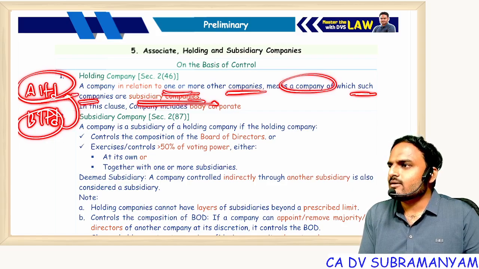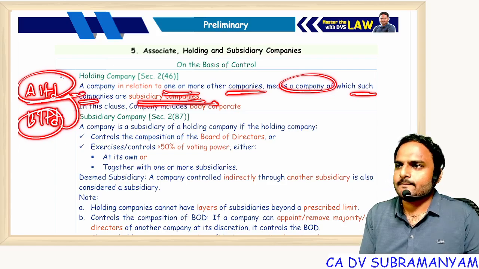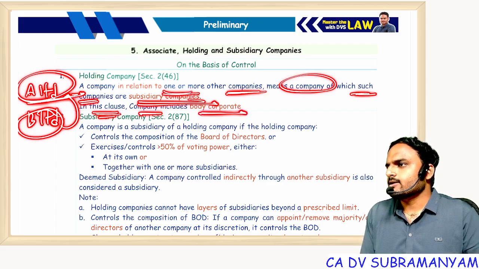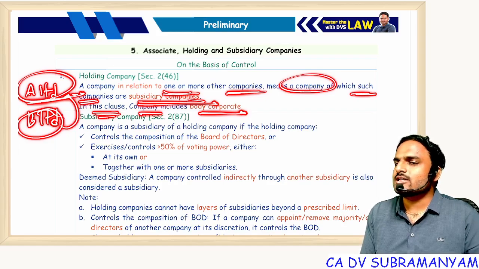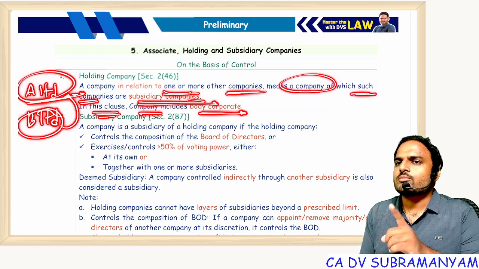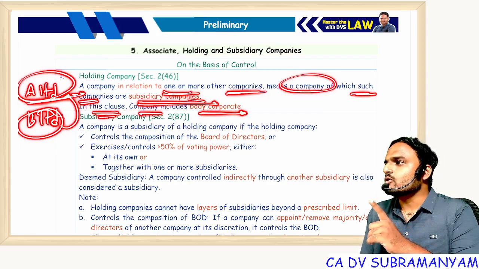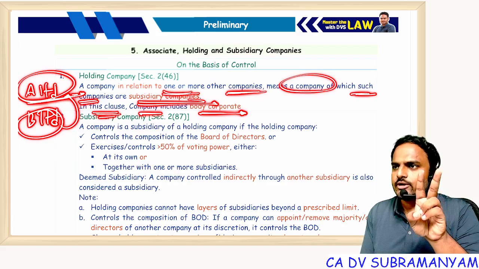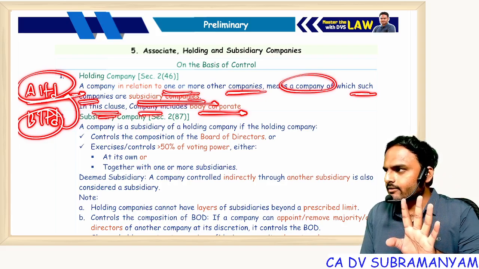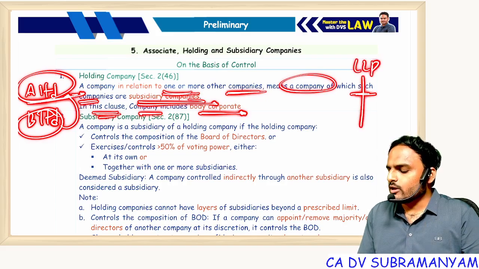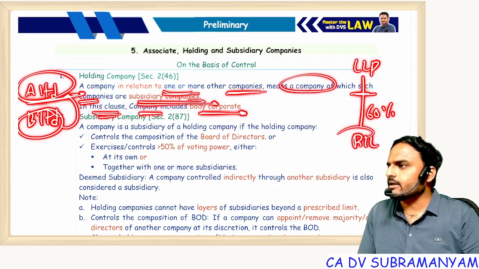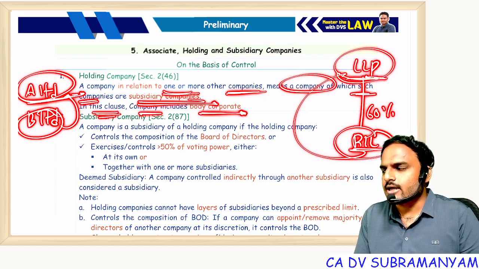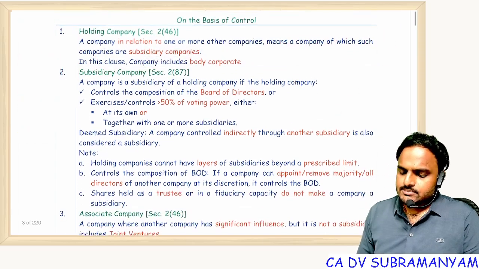Now what is a holding company? One which has a subsidiary company is a holding company. Here company includes a body corporate but not an individual. So any individual or any cooperative society holding 60% of the capital of a company, then that company will not become a subsidiary, and the holding person is not treated as a holding company. So the holding company status is given only to a company or body corporate. Can I proceed, everyone? Suppose an LLP is holding 60% of paid up share capital in Reliance Industries Limited. Now Reliance is a subsidiary of this LLP because an LLP is a body corporate. Can I proceed?